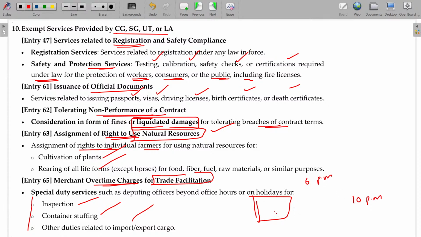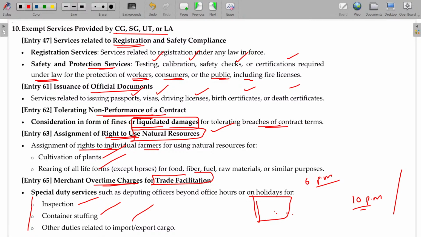For the export, it needs to be verified physically. So you call the department officers to come and inspect. He says, sir, 6 o'clock time is over. How can I come now? After the time, I'll come tomorrow. Sir, if I miss, then I can export only next month, sir. This is the last shipment I have to do. Okay, I'll come. As I'm working extra, then you have to pay me an extra amount.